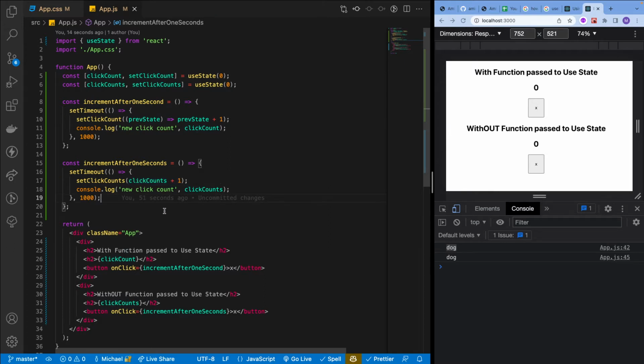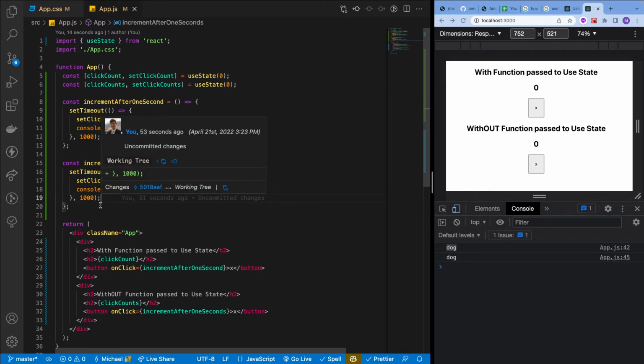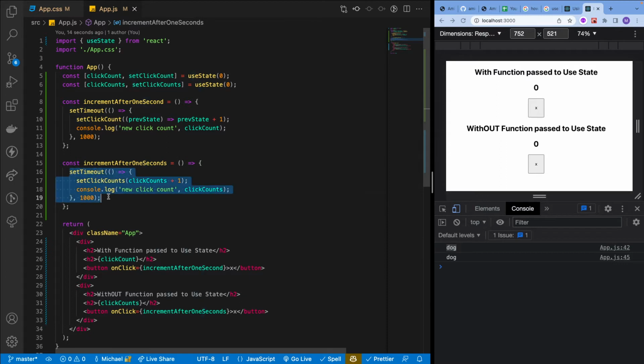Now, the only thing that I wanted to point out here is the setTimeout. What setTimeout is doing is it's saying, hey, we're going to run whatever is inside of me after a certain amount of time. And then we will fire it. And I want to show you something interesting.